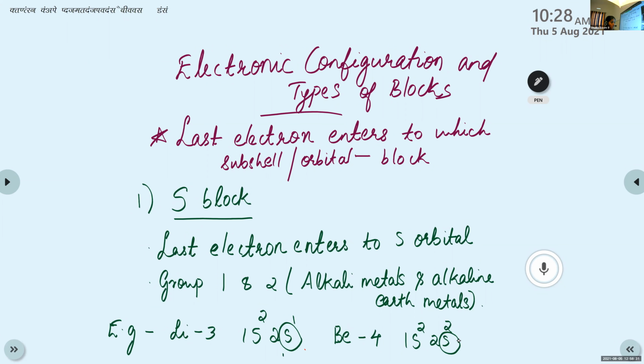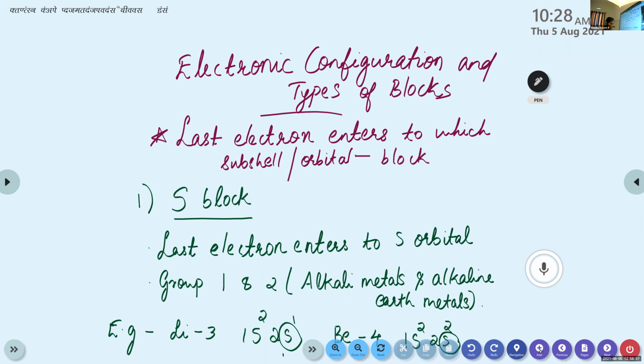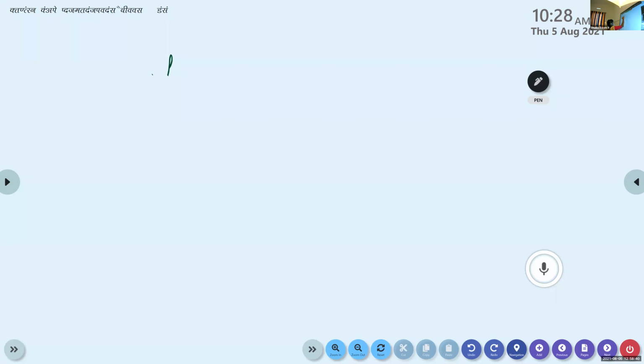Okay, then we are going to discuss certain properties of s block elements. You can write there: low ionization energy. We will learn in detail about ionization energy in the next topic, periodic trends. I will just explain that term. Ionization energy means the energy required to remove an electron from its outermost shell.